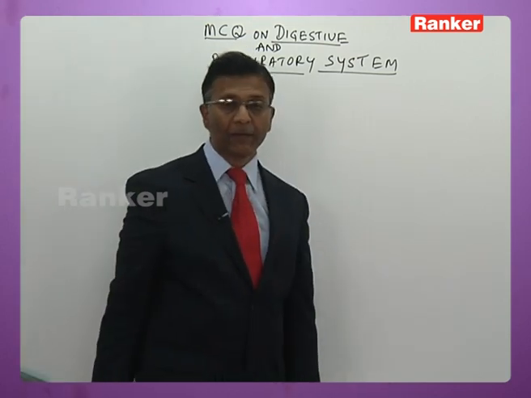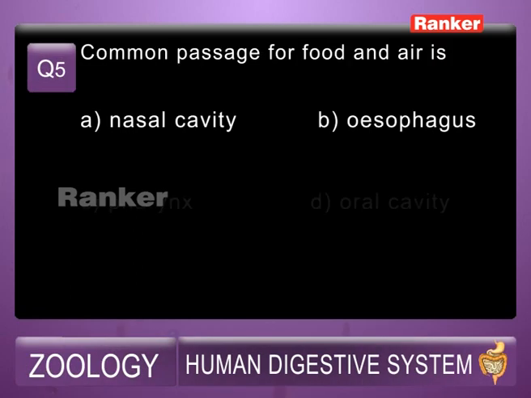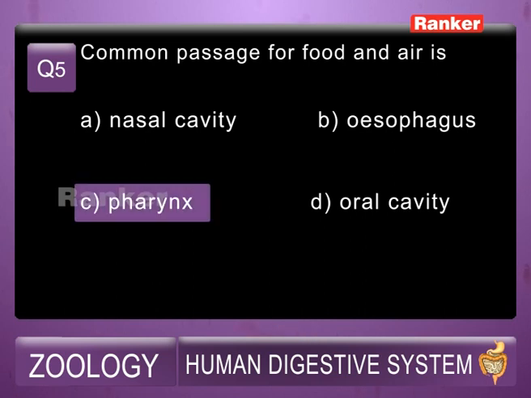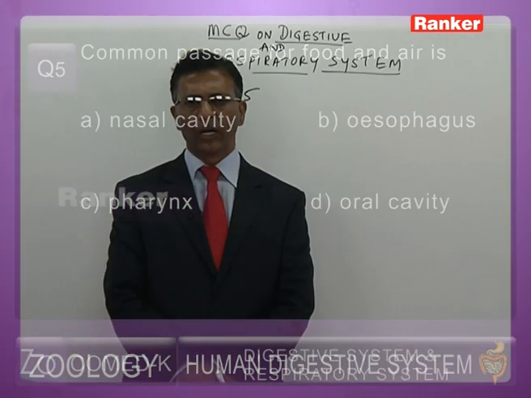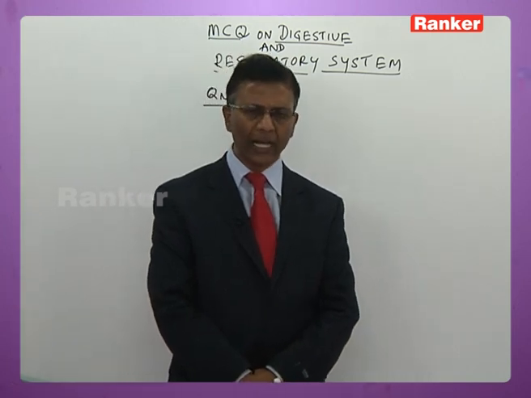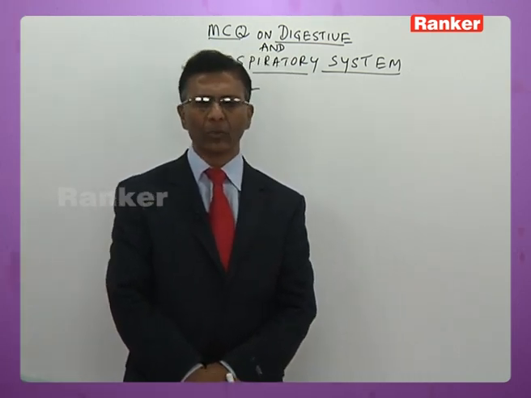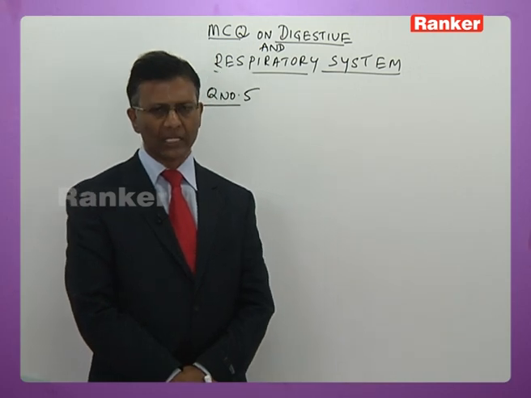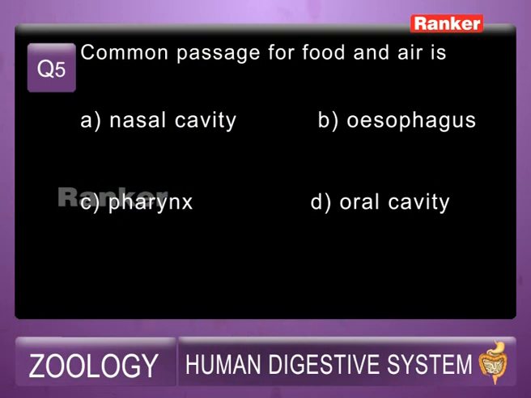Next, 5th question here now. Common passage for food and air is A. Nasal cavity, B. Esophagus, C. Pharynx, D. Oral cavity. So what is the answer here now? Pharynx is the common passage. The pharynx on one hand opens into esophagus through gullet, on the other hand it opens into trachea through glottis. So the common passage is answer C, it is pharynx.